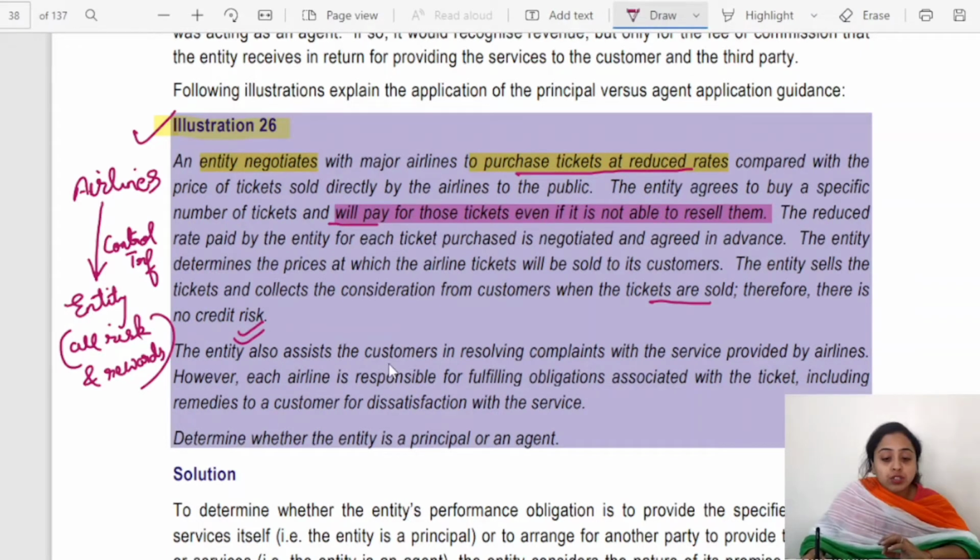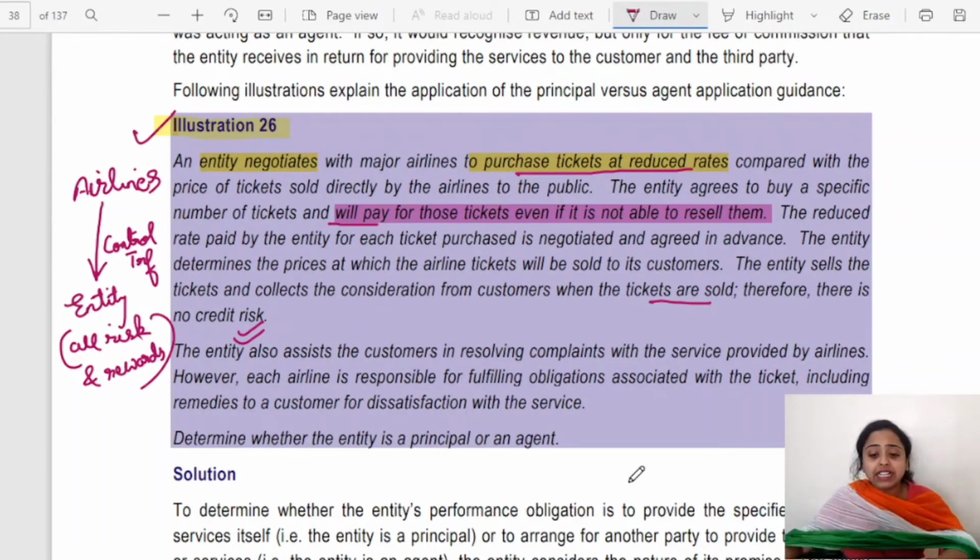The entity also assists the customer in resolving complaints with the services provided by the airlines. However, each airline is responsible for fulfilling its own obligations associated with the ticket, like managing their own travel for which they have booked the seat, including remedies to a customer for dissatisfaction with the service. In case of any grievance, airlines need to resolve it.